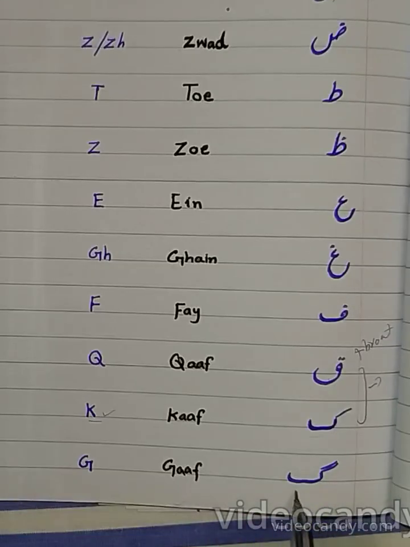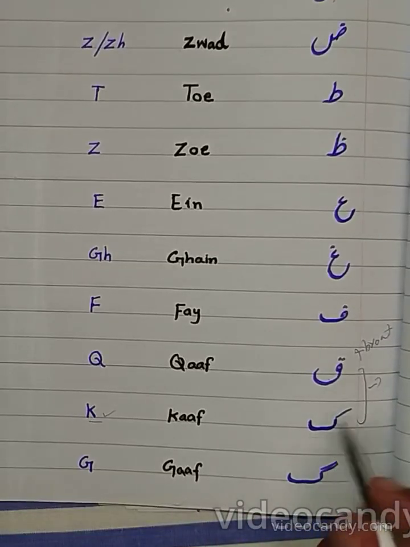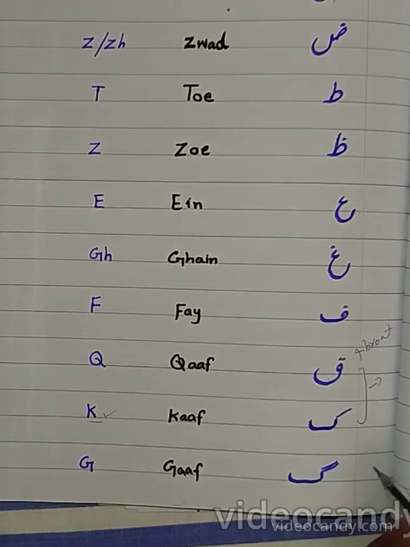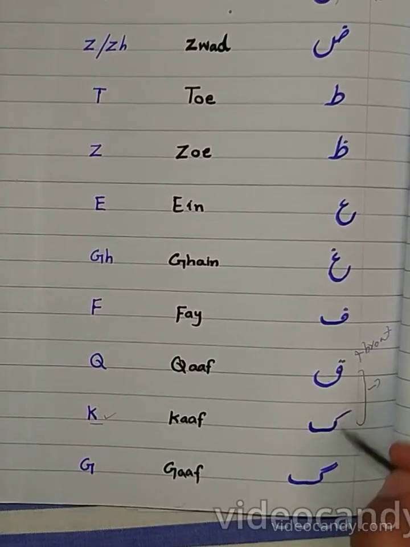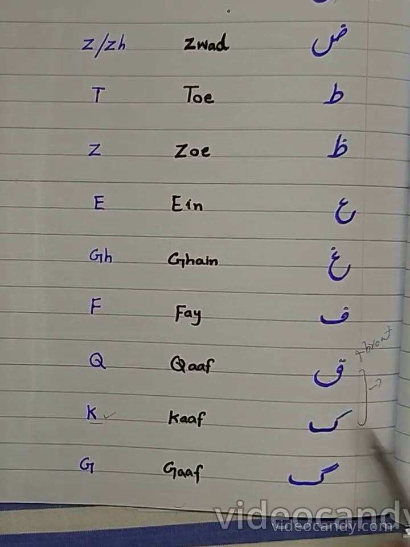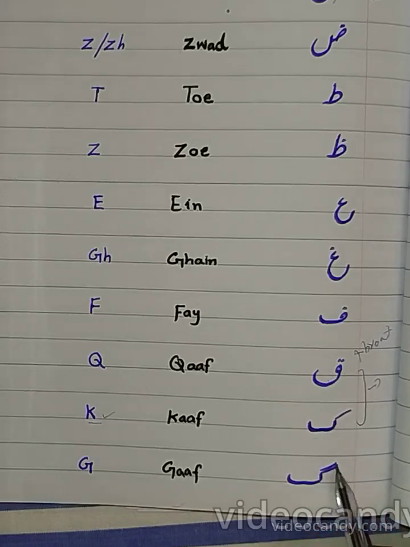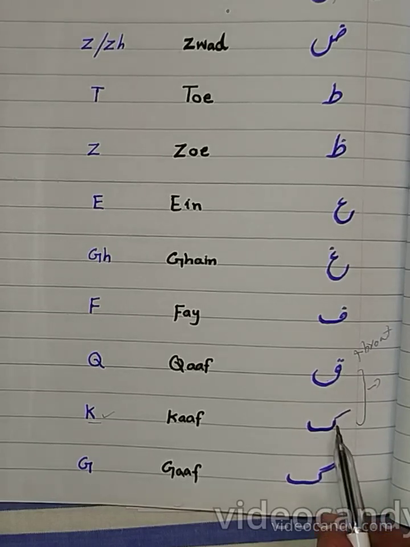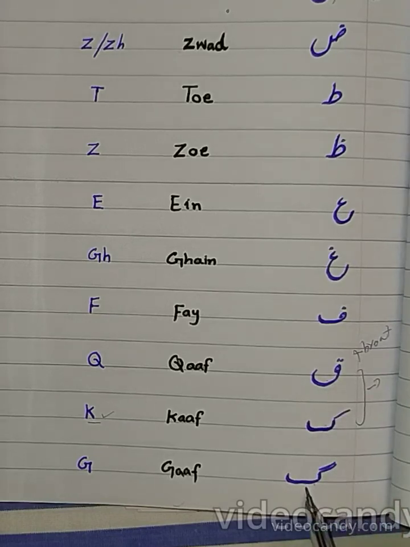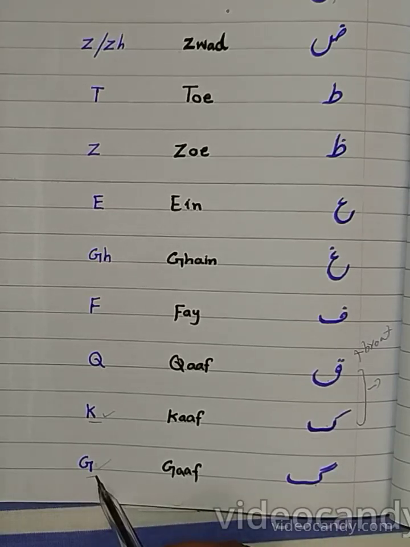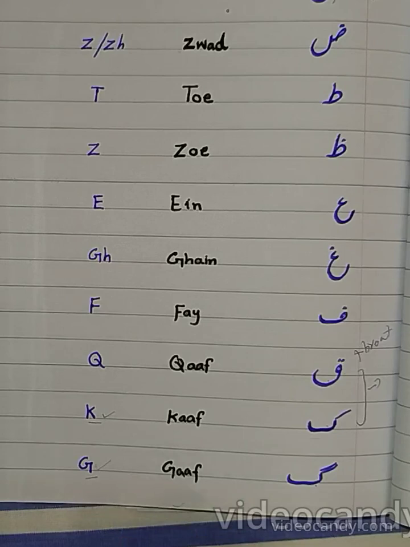Next is Gaf. If you look at Kaf and Gaf, there is a sleeping line on it. We loosely say it's a sleeping line, so there is one line on Kaf and two lines on Gaf. Kaf, Gaf. Heavy sound, soft sound. Gaf is simply like G in English, just like goat in English.